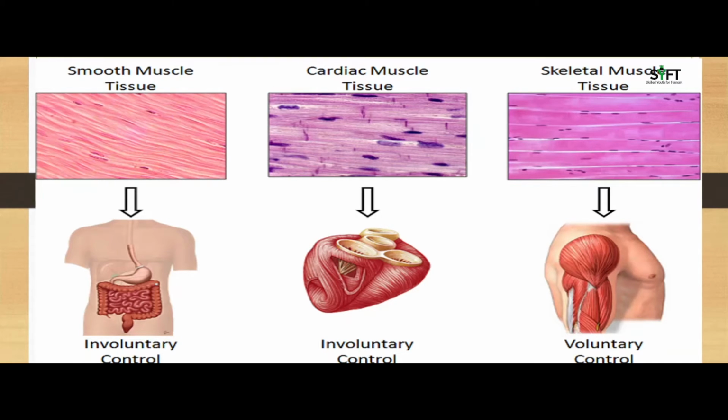Cardiac muscles can move continuously throughout life in a rhythmic pattern. Skeletal muscle tissue is in the form of long unbranched fibers. They are found in those organs where voluntary movement is possible, like hands, legs, and neck.